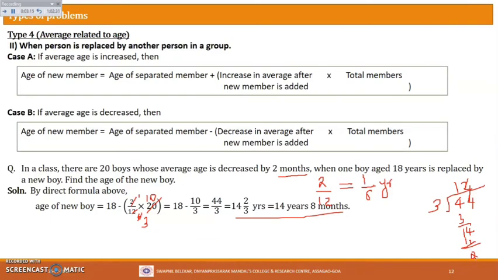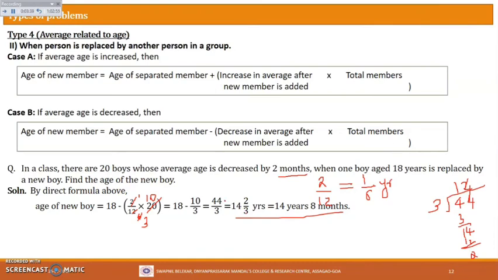Yes or no? So 14 came here. So how to write this in this form? This 44 by 3 is nothing but: take the quotient 14, then take the remainder 2, and then take the divisor.